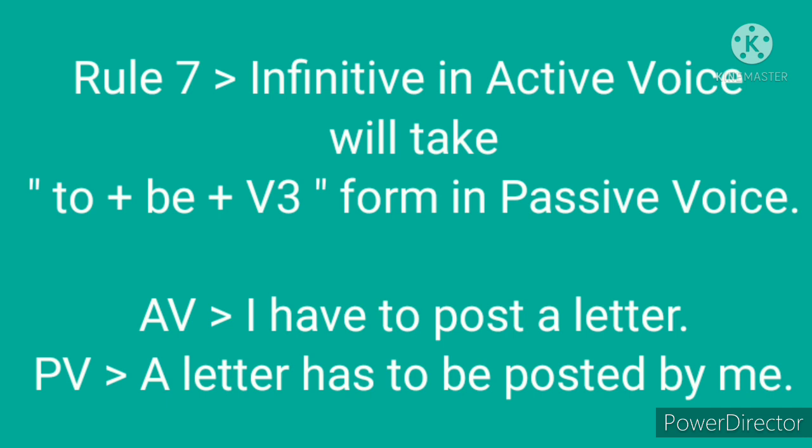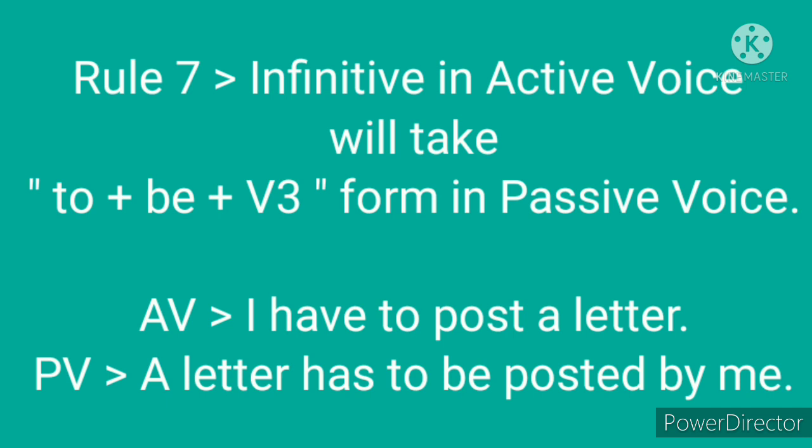So the verb has an infinitive. When we change this verb from active voice to passive voice, it will be changed as a letter has to be posted by me. That is, to post is changing into to be posted. Okay, to plus be plus V3 form.